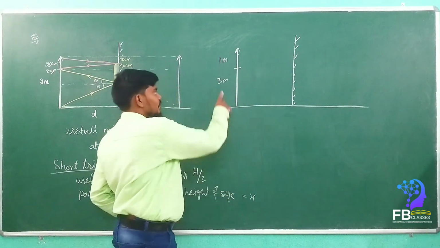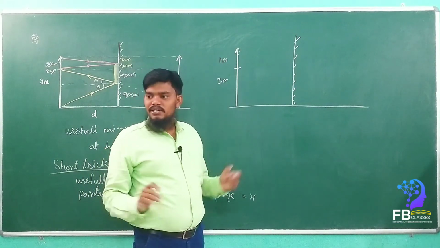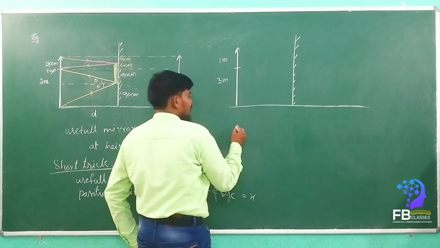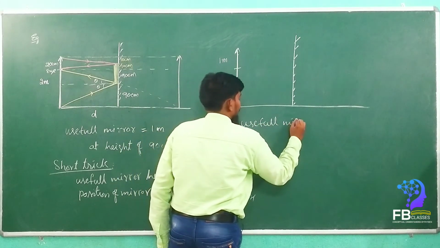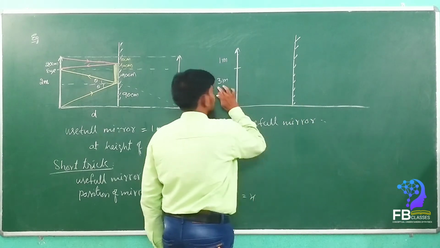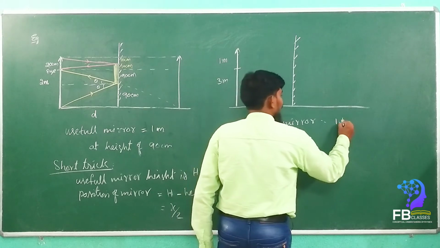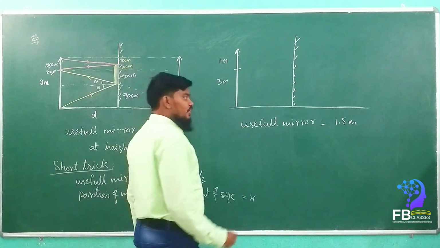Simply, we can say the answer without doing any calculation. The required useful mirror is h by 2, that is 1.5 meters. Simple. Then the position x is equal to how much?